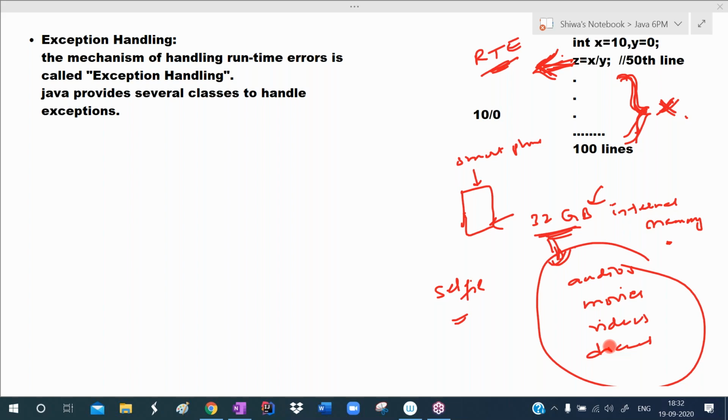Okay, I hope you understood. Very clearly we discussed. If this runtime error is not handled, you will not get the message and you will not understand the problem.